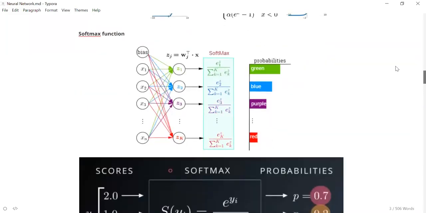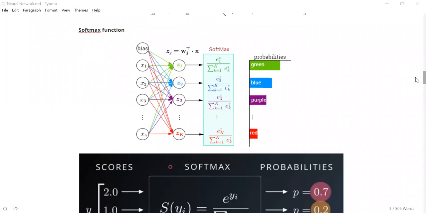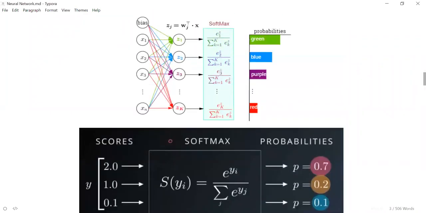The task of a softmax activation function is, if it has values like this, right? 2, 1.1. So consider my neural network has only 3 outputs, and the outputs of the nodes are coming as 2, 1, 0.1. The task of a softmax is to use these values and convert them into probabilities. It uses another function which converts them into probability-like values, so that now it will actually give you the probability of it belonging to a particular class. So 2 is converted to 0.7, 1 is converted to 0.2, 0.1 is converted to 0.1 after applying that function.